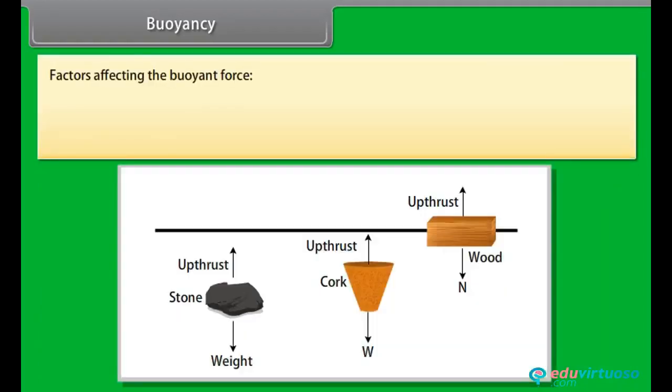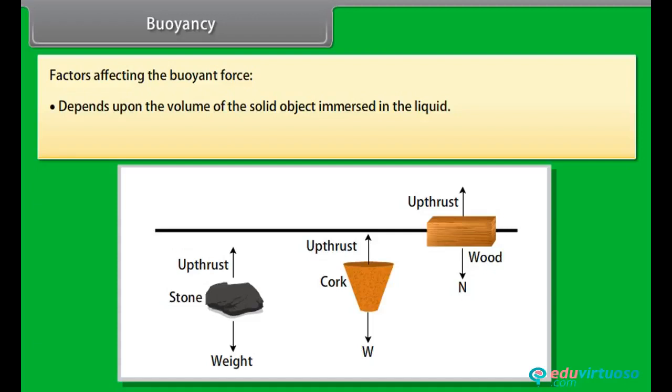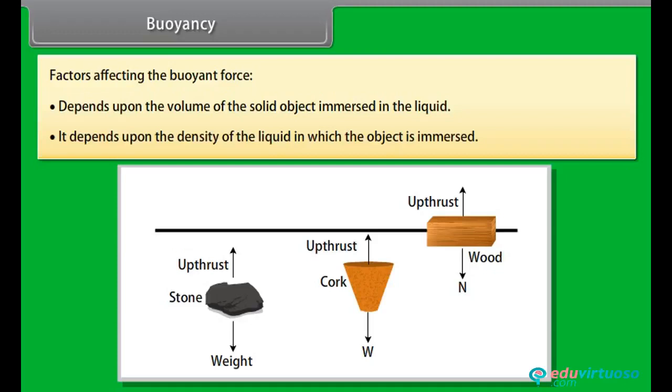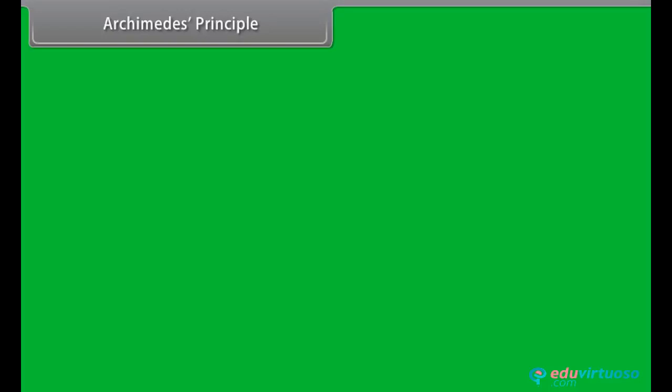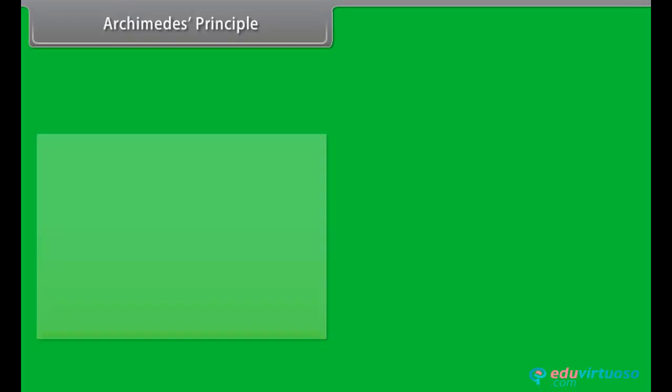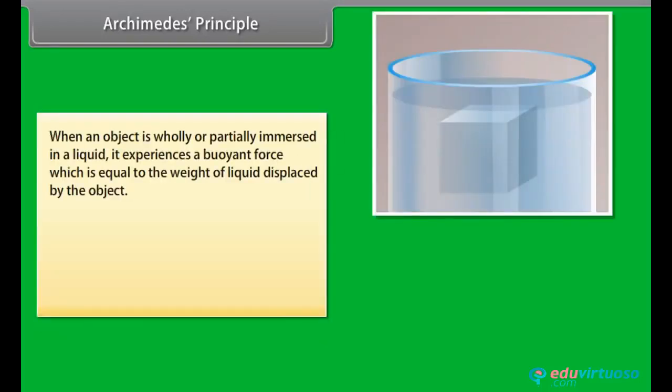Factors affecting the buoyant force. It depends upon the volume of the solid object immersed in the liquid. It depends upon the density of the liquid in which the object is immersed. Archimedes' principle. When an object is wholly or partially immersed in a liquid, it experiences a buoyant force which is equal to the weight of liquid displaced by the object.